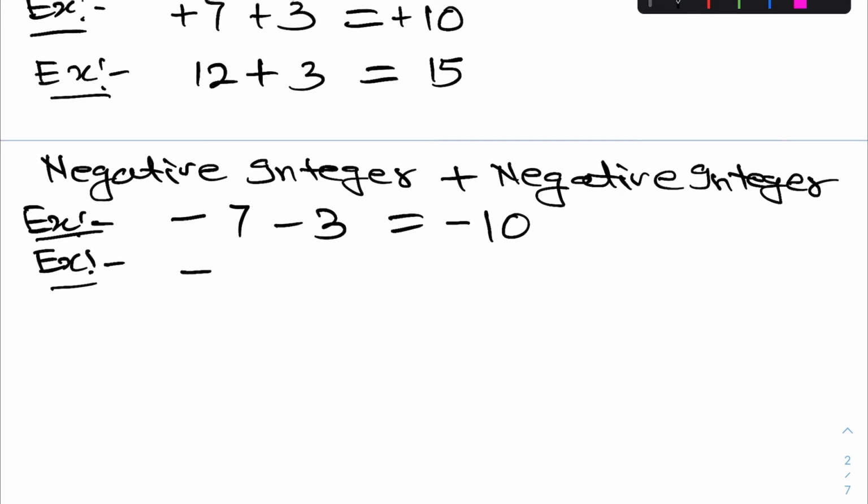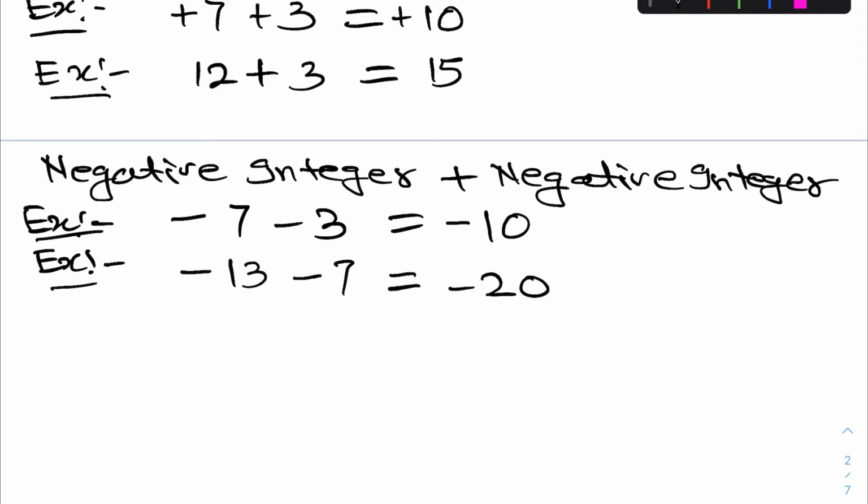Suppose I have written here minus 13 minus 7. So just simply add both the numbers, 13 plus 7. It will come 20 and put the negative sign.